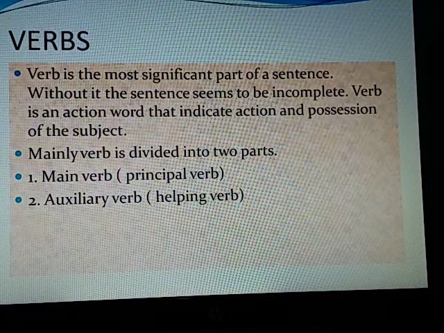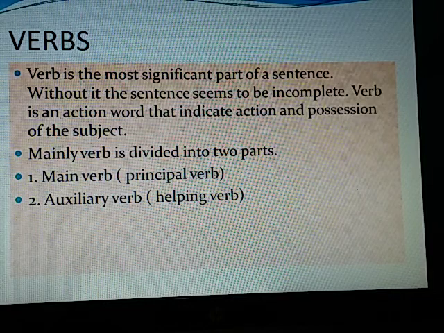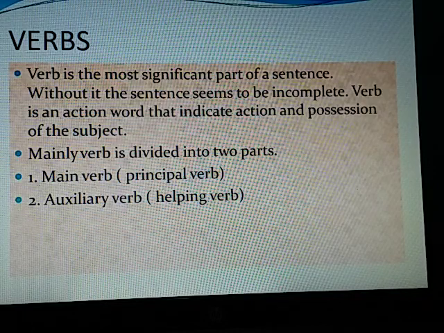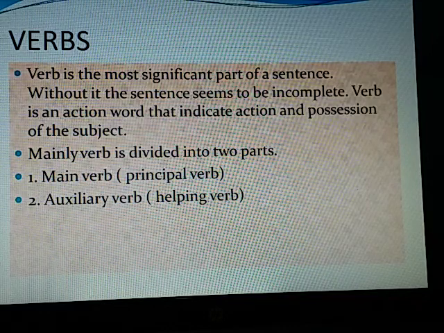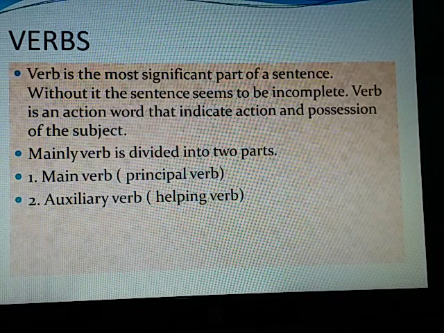Verb. Verb is the most significant part of a sentence. Without it, the sentence seems to be incomplete. Verb is an action word that indicates action and position of the subject. Verbs can be doing verbs, being verbs, and having verbs.